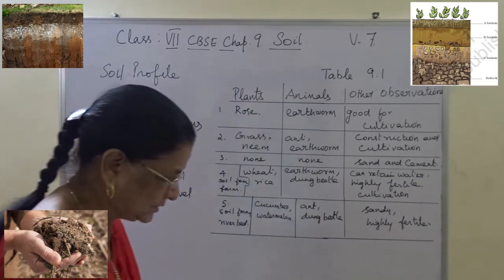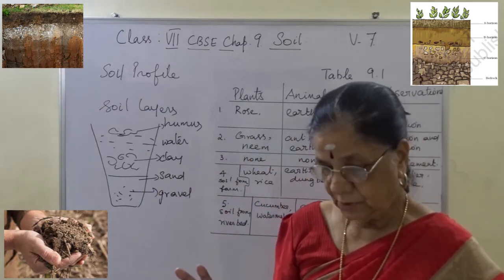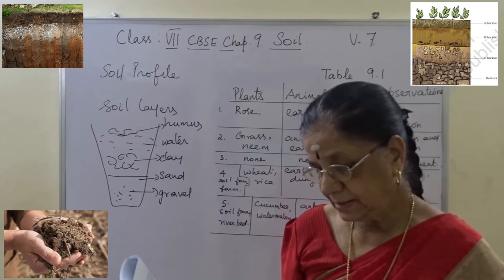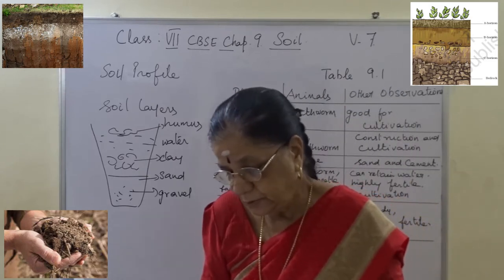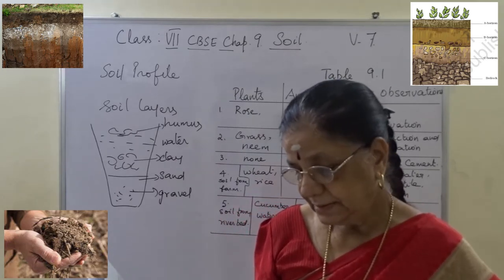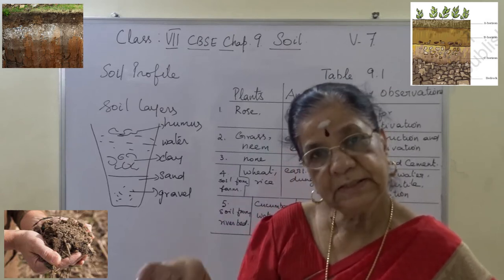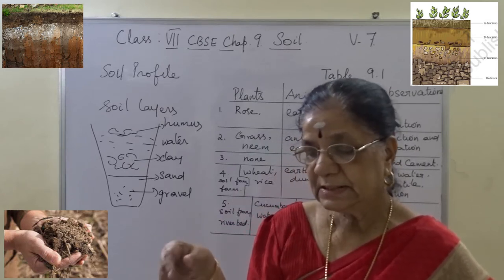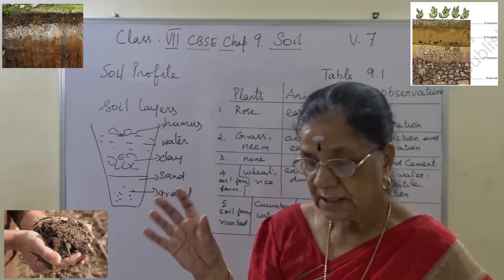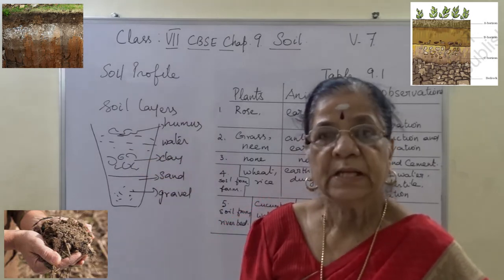Okay, so now soil is composed of distinct layers. Perform the following activity. Take a little soil, break the clumps with your hand to powder it. Clumps means soil that keeps sticking together. Then take a glass tumbler, fill it with water and add the soil to the water. Then stir it well. Then let it stand undisturbed for some time. If you keep it for some time, the soil will settle.